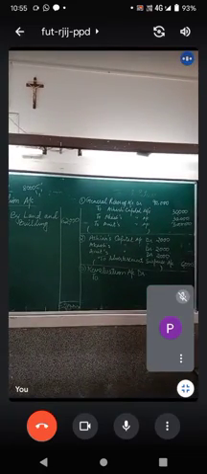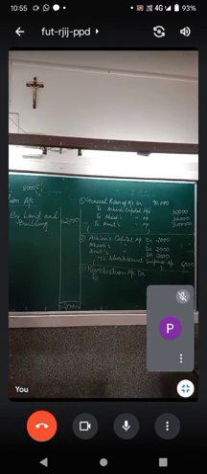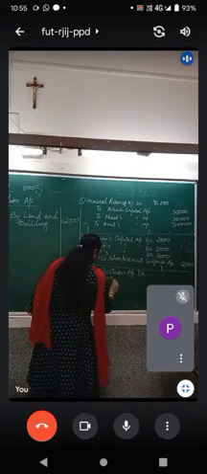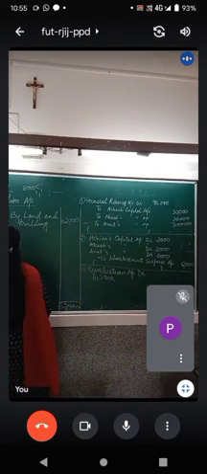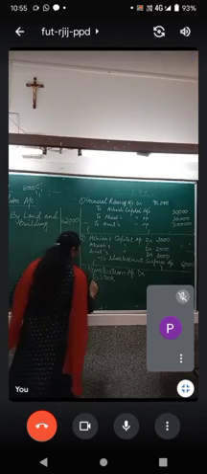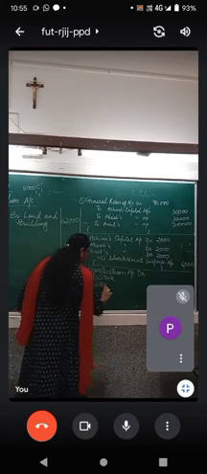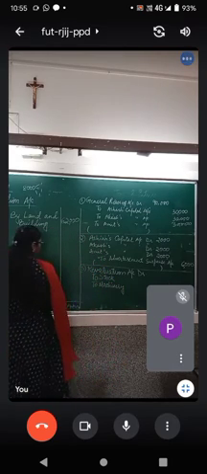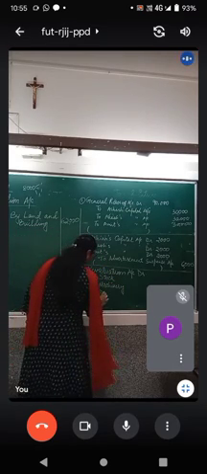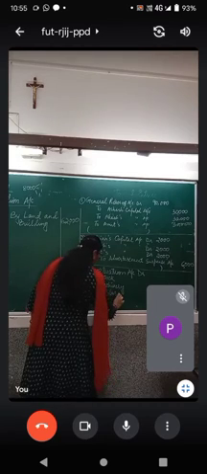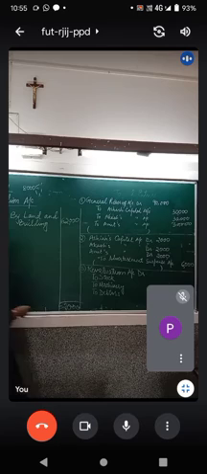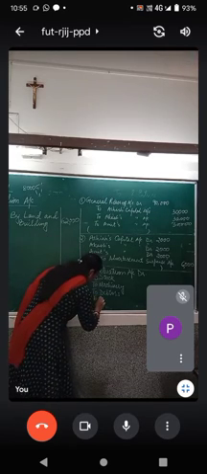So revaluation account debit. Now let's write to stock. The value of stock has reduced. This amount you will write. Then you will write to machinery. Then you will write to debtors, and you will also write to Akash's capital account.